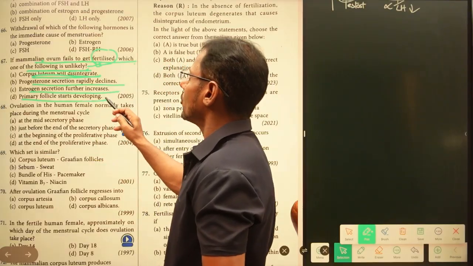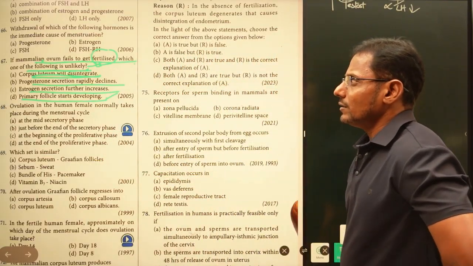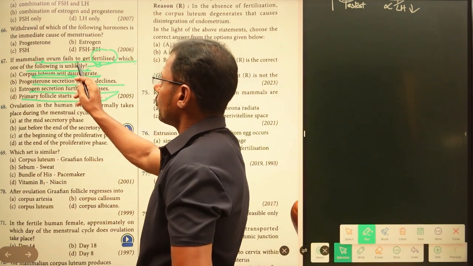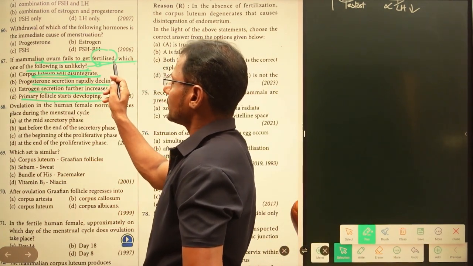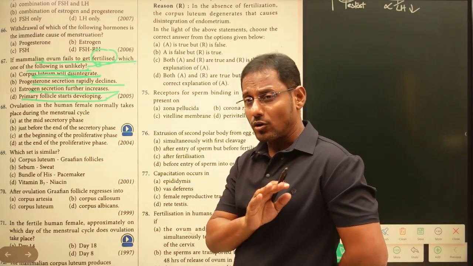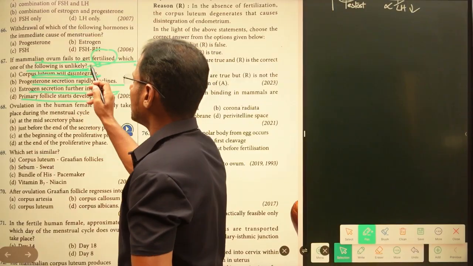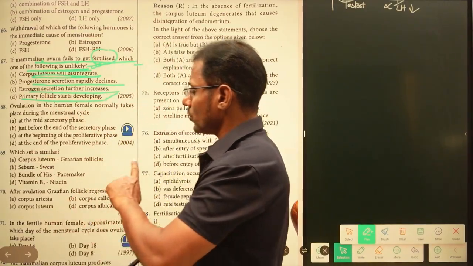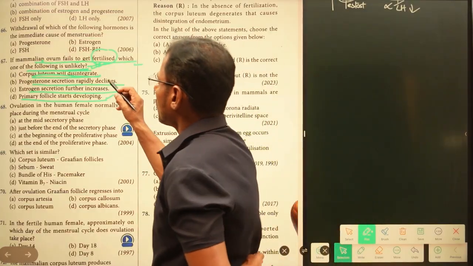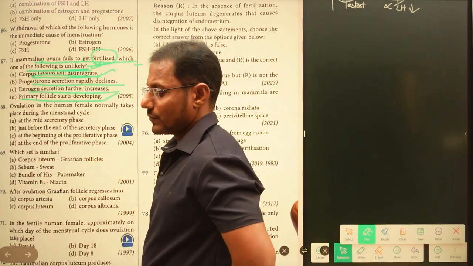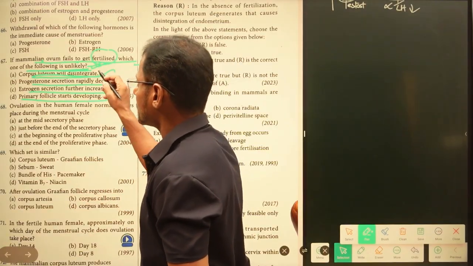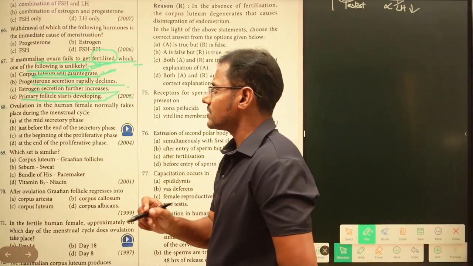Primary follicle starts developing. See here, if the mammalian ovum fails to get fertilized, the ovum is not going to get fertilized. Now the fertilization process is not taking place. Which one of the following is not happening? So if the fertilization is not taking place, corpus luteum will disintegrate. It happens, right? If fertilization doesn't take place, corpus luteum will disintegrate. This is the right answer.